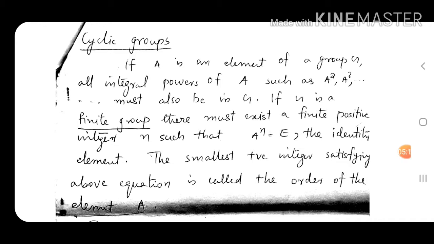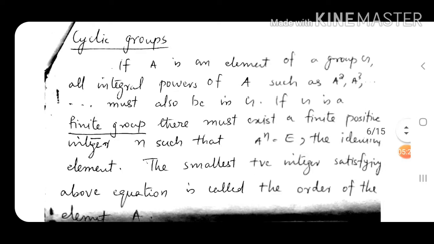And if A square is present in the group, A cube, which is A composition A square, will be present in the group. So A square, A cube, A to the power 4, all must be present in the group G if it has to be a group.